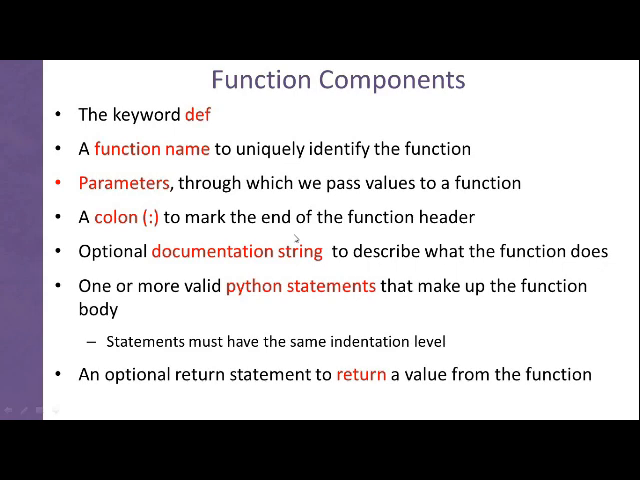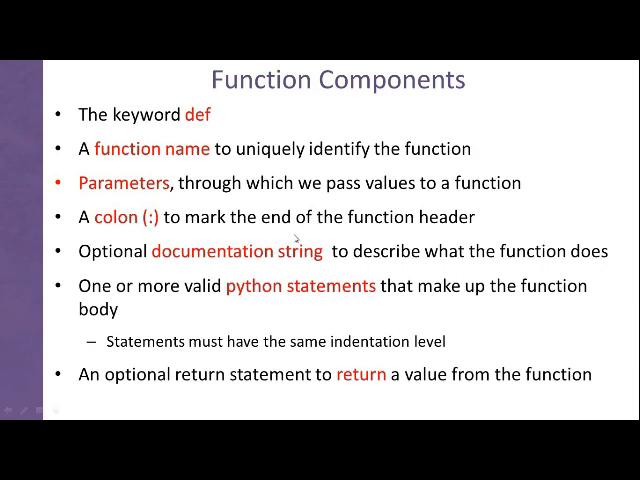The key components of a function are the following. The first and foremost key component for a function in Python is the keyword called def. Unless the keyword def is kept in front of the function's signature or function's header, the program will result in an error. So def must be used.